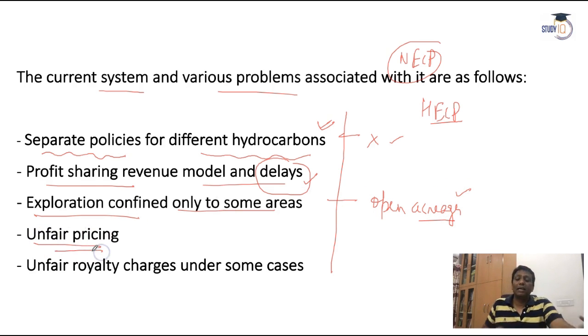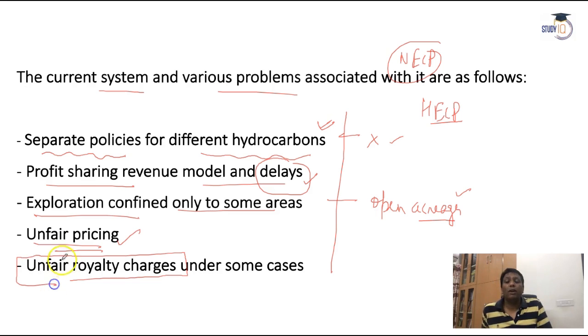Unfair pricing. The pricing rate should be fair for both the private player and the government player. It is not like Reliance sells the petroleum products at some price rate and the government sells at some other price rate. It's not fair. Even what about the royalties and charges? Those the government will provide you. It should also be fair, not unfair. But earlier, in some cases, the government was biased and did not go into the proper royalties.